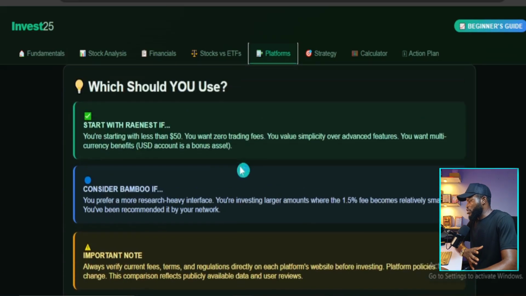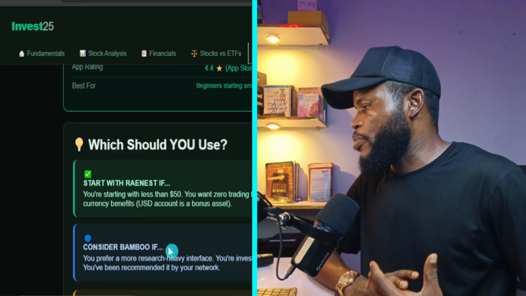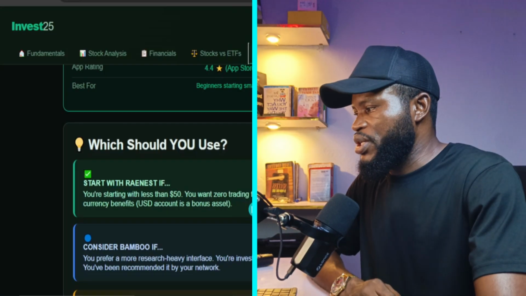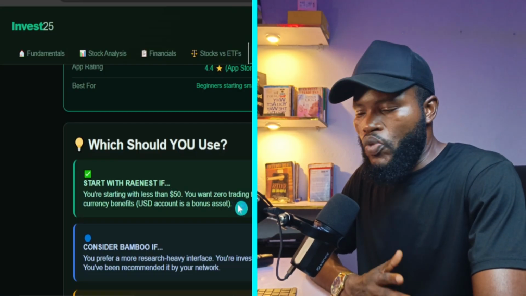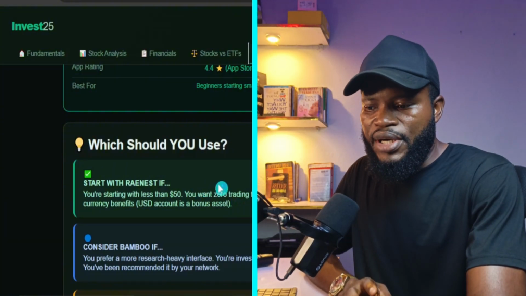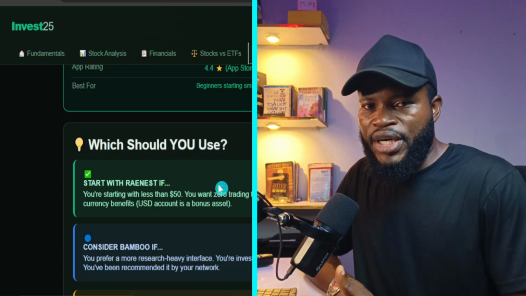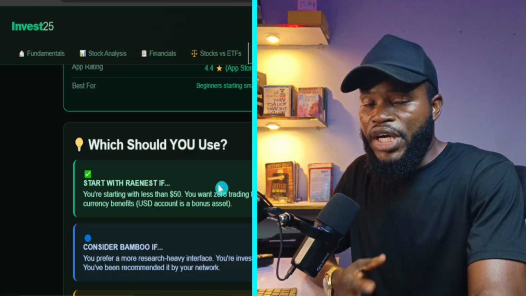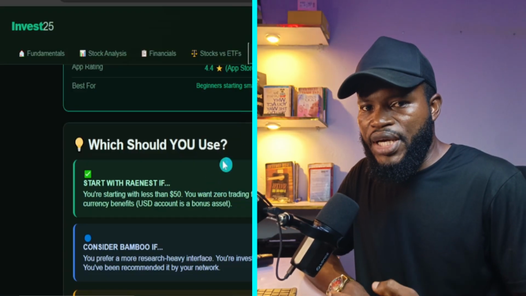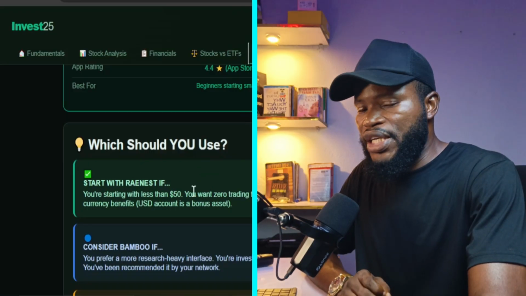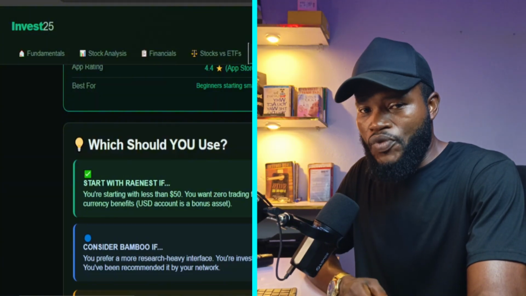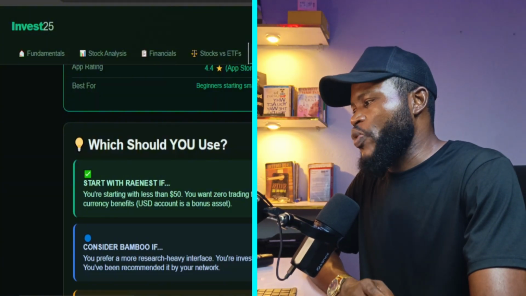And then it gives us two here. Of course, we know Bamboo as one of the popular platforms when it comes to investing in stocks and ETFs. But Raenest recently added their own trading platform where you can invest in stocks and ETFs. I've been using Raenest for about 3 years now. You can convert your Naira to dollar and you can also convert your dollar to Naira. You can use it to receive payment from foreign clients and you can use it to trade stocks and ETFs. One other thing I love about it is that even with $2, you can invest through Raenest in stocks and ETFs. But you can't do that with Bamboo.